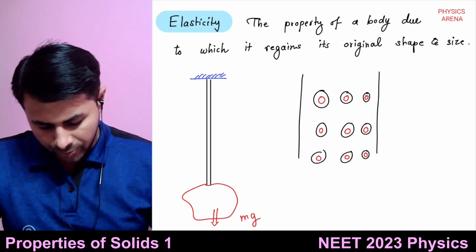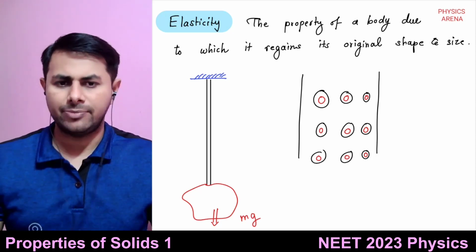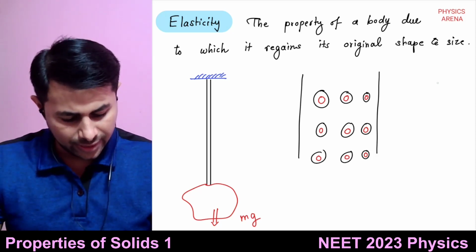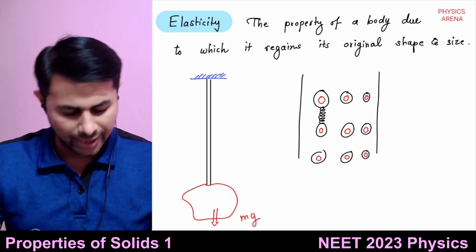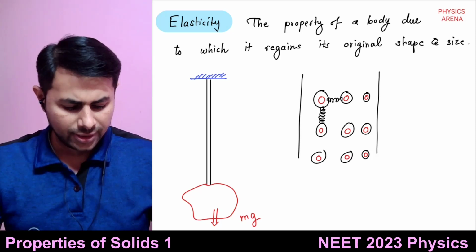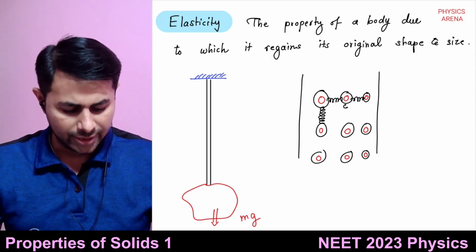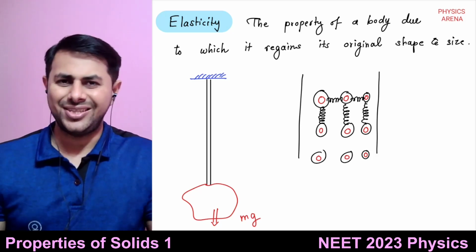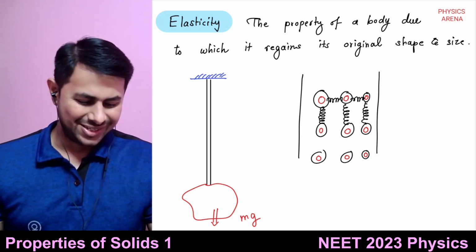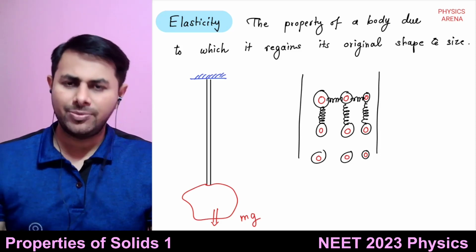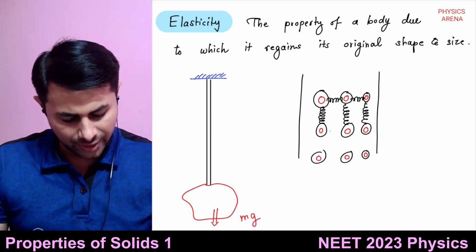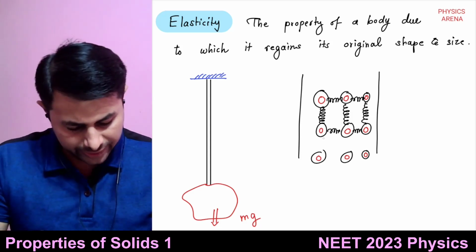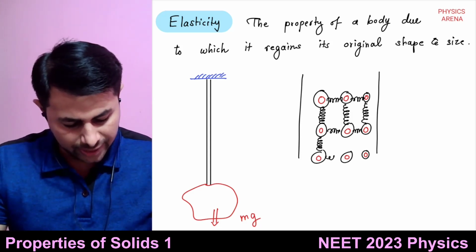The forces between atoms are like springs. The bonds between atoms, we can say, are like springs. So we can imagine all of these atoms are connected by springs. Not literally, they are not connected by springs, but the bonds between the atoms behave like springs.